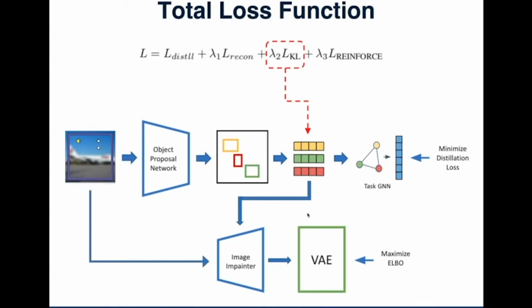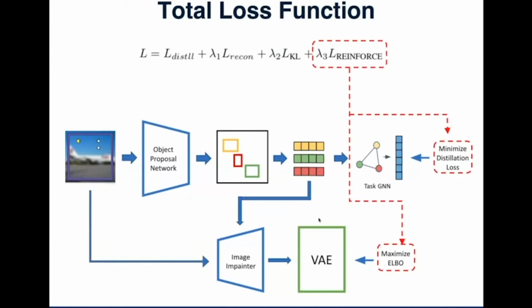And the third loss is a KL divergence loss. We provide prior distributions for the latent variables, and the KL loss term is used to control the distance between the learned distribution and the prior distribution of the latent variables. And the last loss is a REINFORCE loss term, which is used to train the p-pres, the presence probability of the objects. It is computed based on the distillation loss and the reconstruction loss.